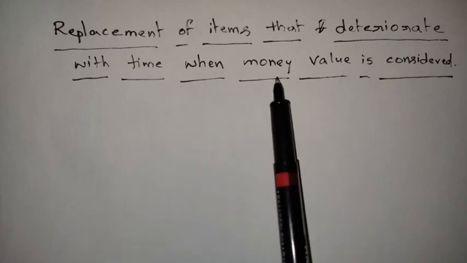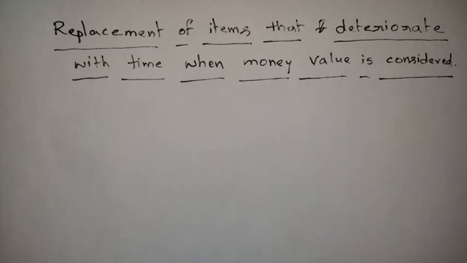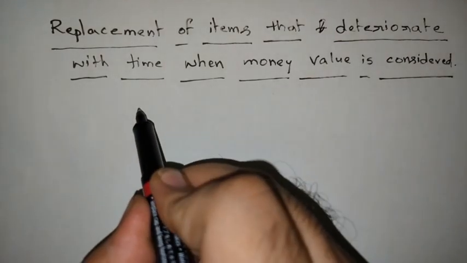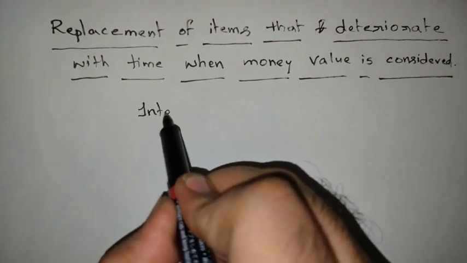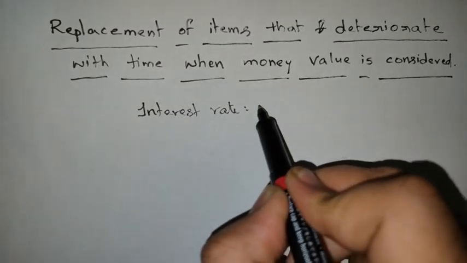That's why we say that when money value is considered with time, we need to do the replacement policy for equipment or machinery accordingly. So how will it be? Here we need to consider the interest rate, which I am taking as r, a small r.